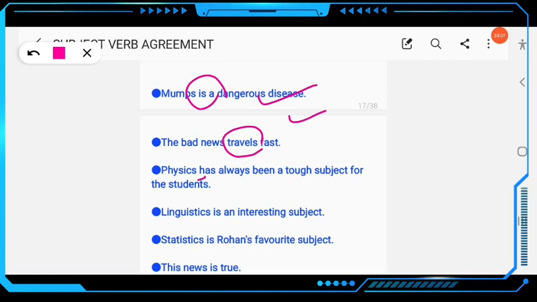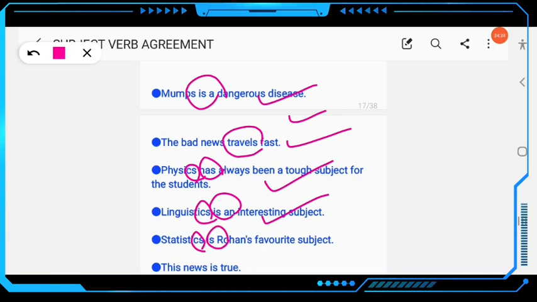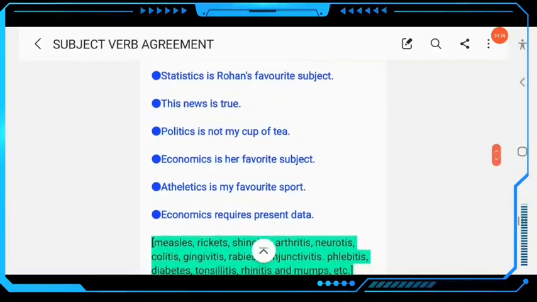Physics: you know physics ends with s, the verb will be singular, not plural. Physics has always been a tough subject for the students. Then next, linguistics is an interesting subject. So here the noun ends with s but it is singular. Linguistics is, not are. Statistics is Rohan's favorite subject. Statistics has an s, but the verb will also be singular, not plural. Statistics is.